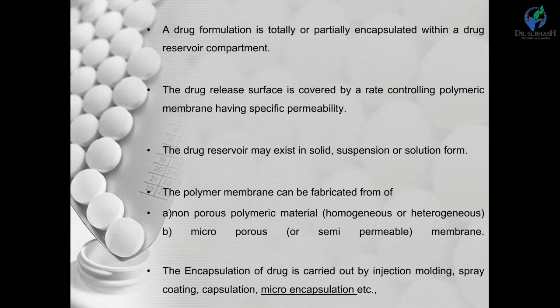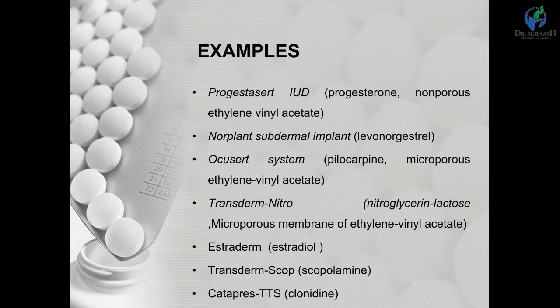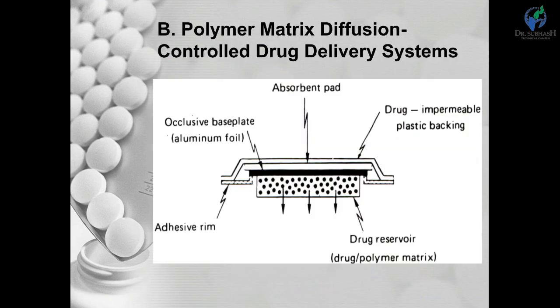The encapsulation of the drug is carried out by any one method used for microencapsulation: phase coacervation, injection molding, or spray drying. Here the examples are given for membrane permeation or encapsulation based drug delivery systems.